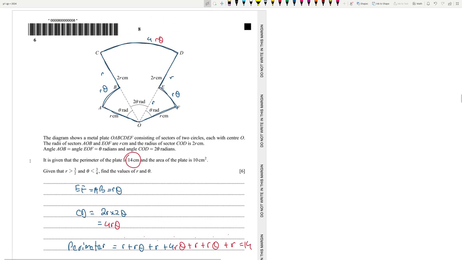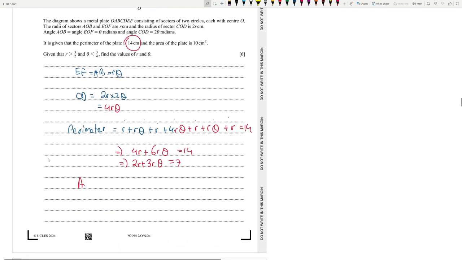That's 1. Now let's go for the area. It's half R squared theta. The area for this will be half R squared theta. The same will be for that. And for this one, it should be half into 2R squared into 2 theta. So area is equal to half R squared theta into 2 plus half into (2R) whole square into 2 theta.